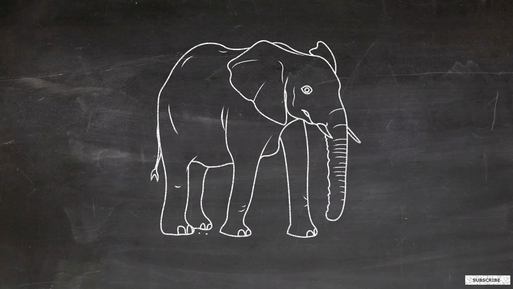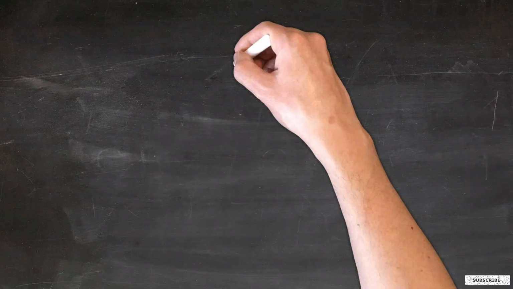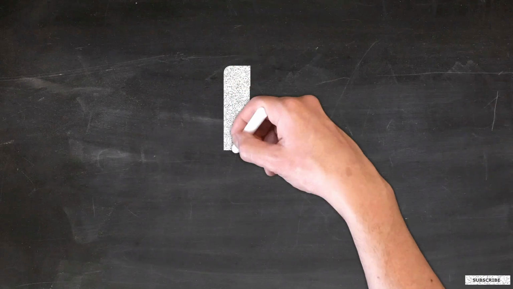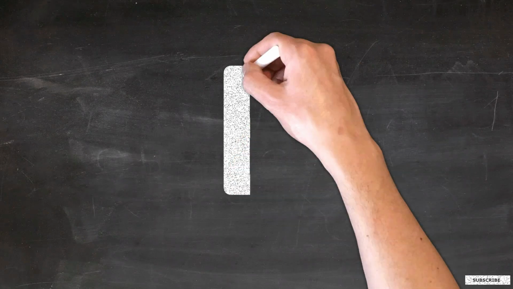I am an elephant. I have a long trunk. I will teach you E. Start from the top. Draw a standing line down. Go back to the top.